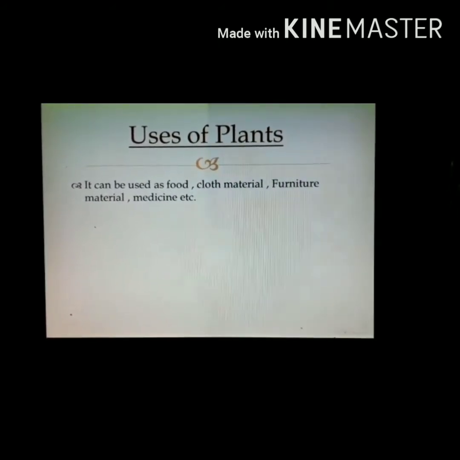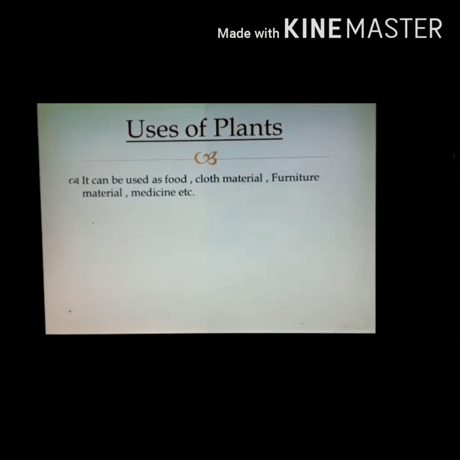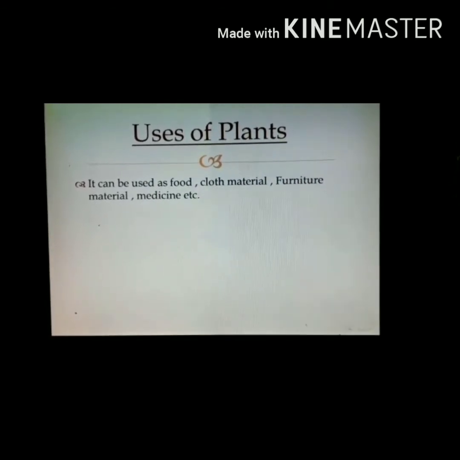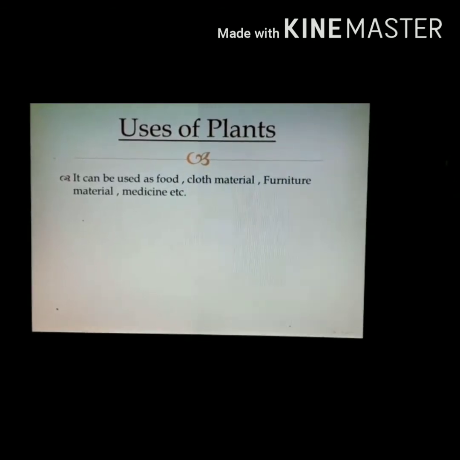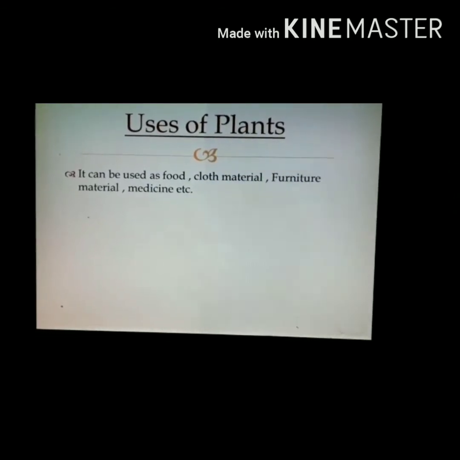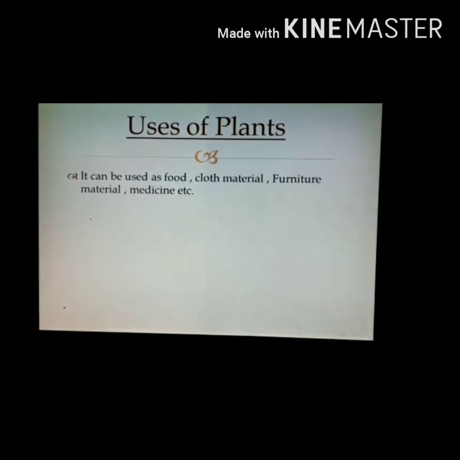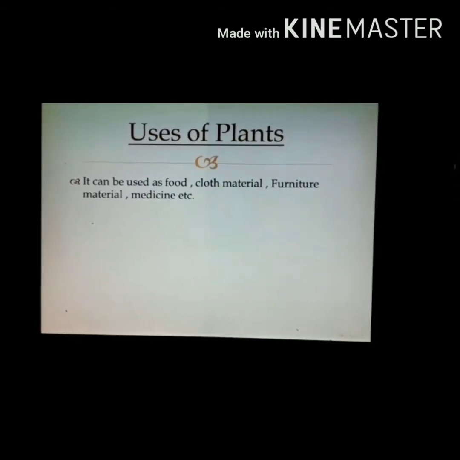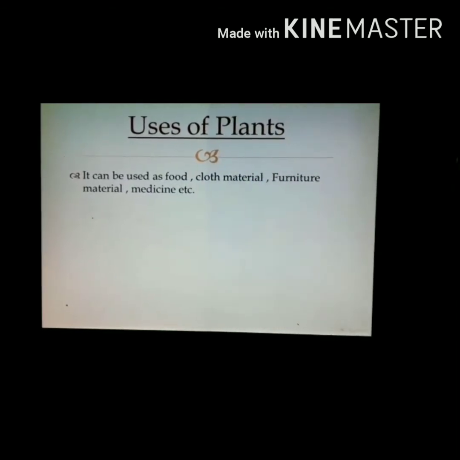Second point is cloth material. Now cotton, jute, flax are used for making fibers which are then spun into yarns. So in this way we are getting cloth material also from the plants. Third one is furniture. Furniture material we are getting from plants like trunks of sesame, teak, sal, etc. They give us wood for making furniture, doors, etc.